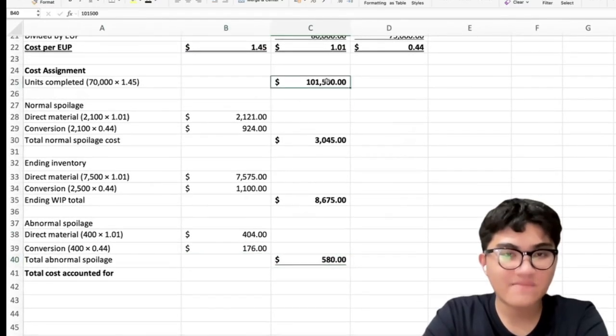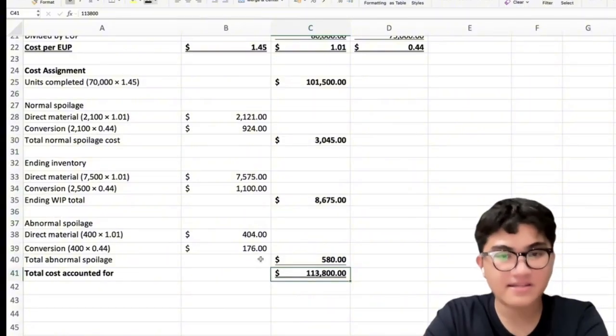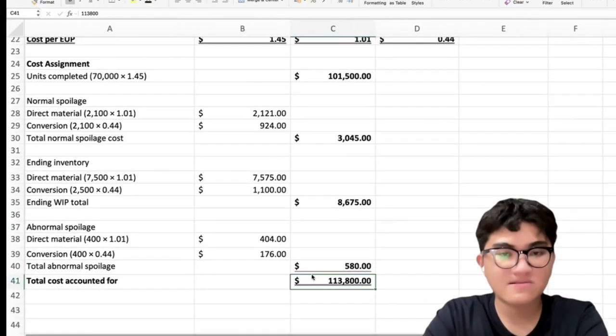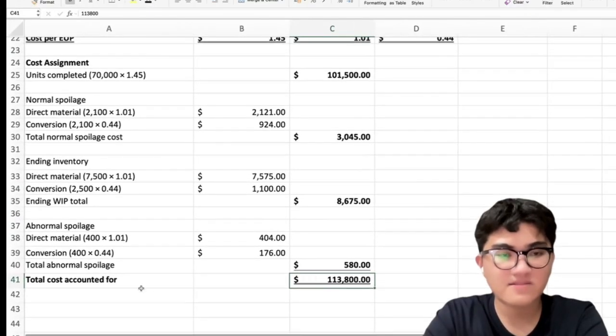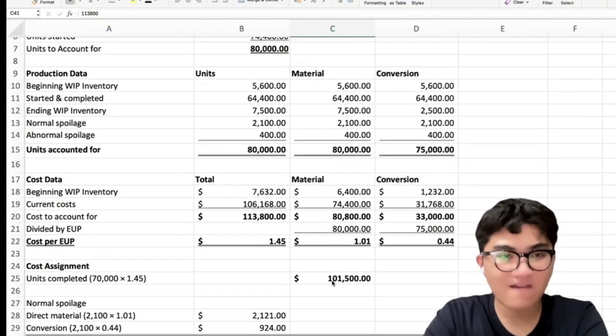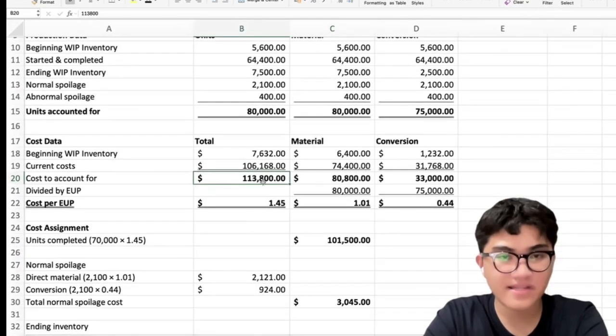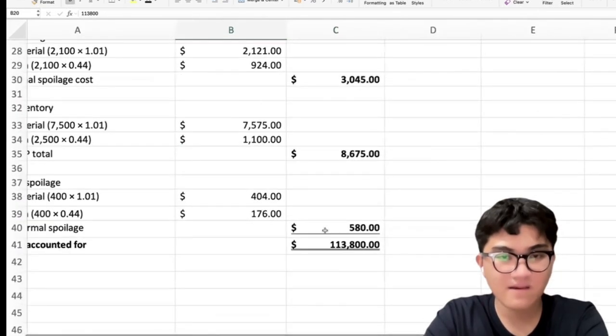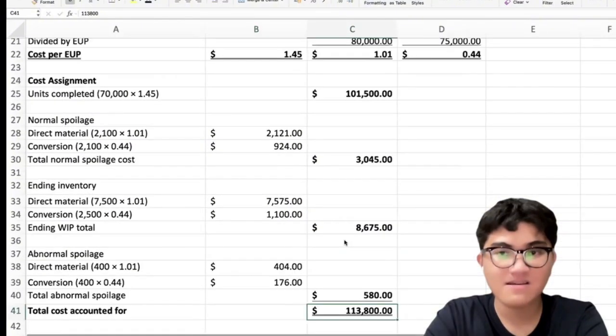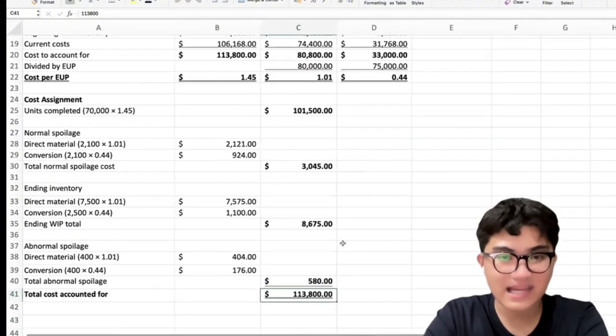After that, we will be summing these, and our total cost accounted for is 113,800. Okay, so let us see if our total cost accounted for is the same as our cost to account for. So 113,800 and 113,800. So, they balance also.